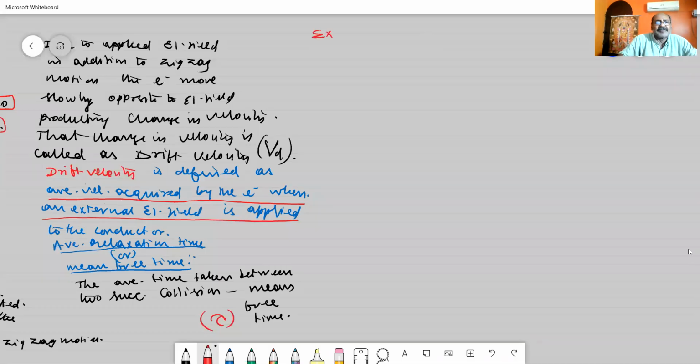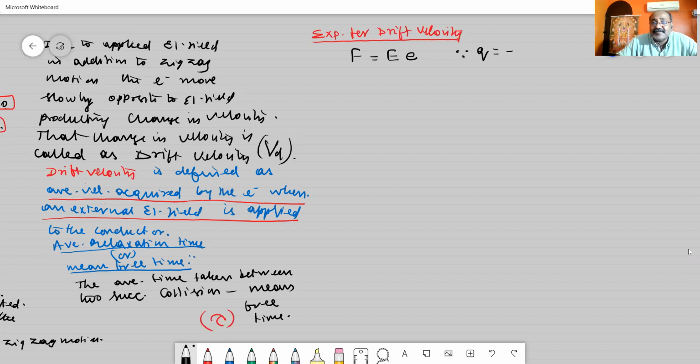So I am going to obtain the expression for drift velocity. When you apply an external electrical field to the conductor, the electrons in the conductor experience a force. The force experienced is given by E into e. Since the charge of the electron is minus e, I have to write F equal to minus e into the electrical field E.